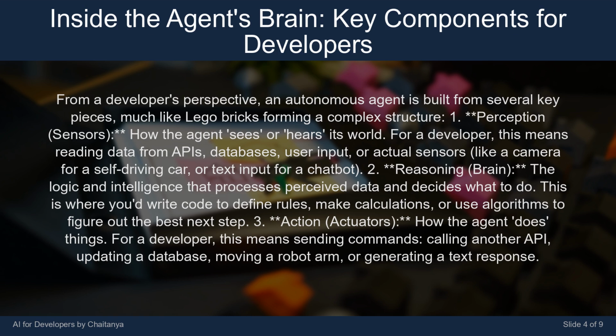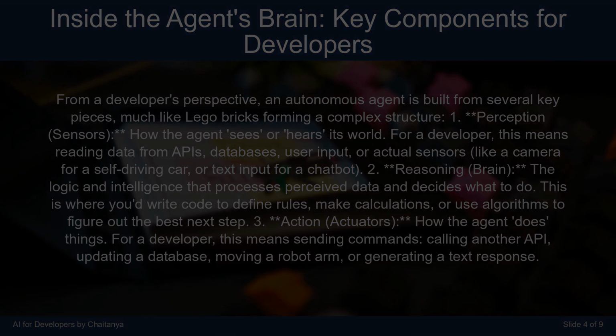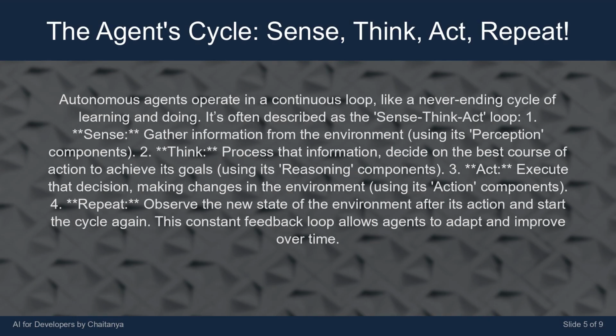2. Reasoning. Brain. The logic and intelligence that processes perceived data and decides what to do. This is where you'd write code to define rules, make calculations, or use algorithms to figure out the best next step. 3. Action. Actuators. How the agent does things. For a developer, this means sending commands, calling another API, updating a database, moving a robot arm, or generating a text response.